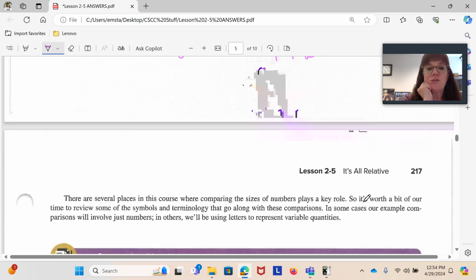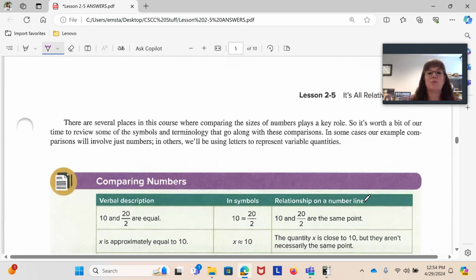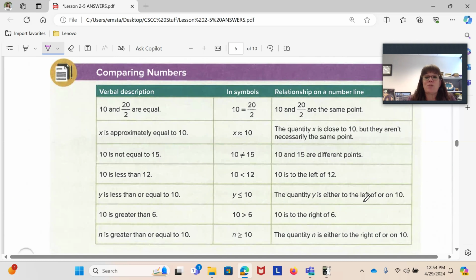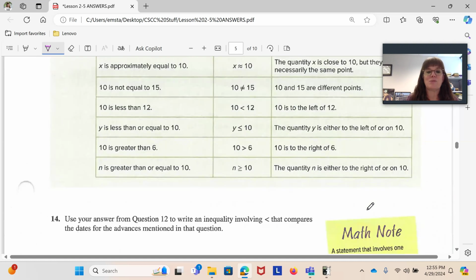At the top of page 217, they give us a nice table of how to compare numbers. These are some symbols you've probably seen somewhere in mathematics before. First one is equals. The second one is approximately equal to. The equal sign with a line through it means not equal to. Then you see less than or equal to, greater than or equal to. So take some time to look through that box and make sure you understand the symbols.